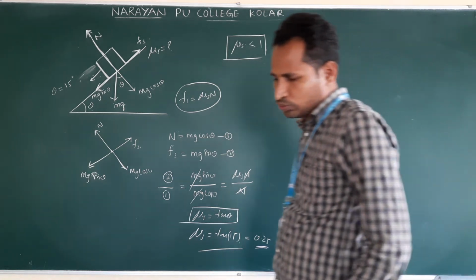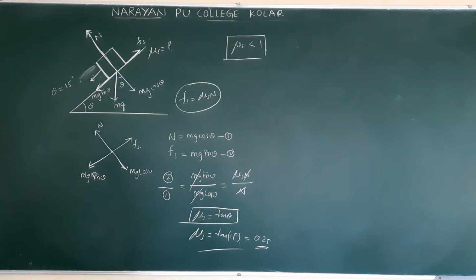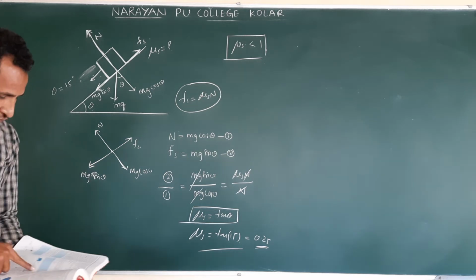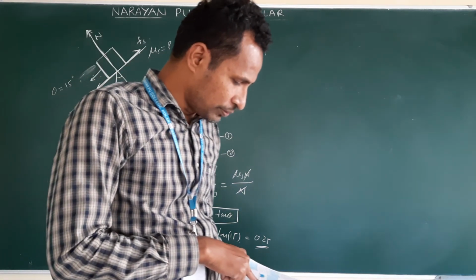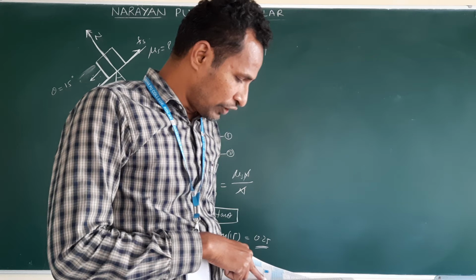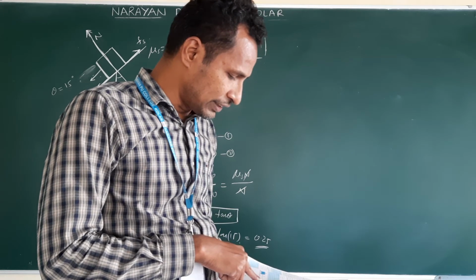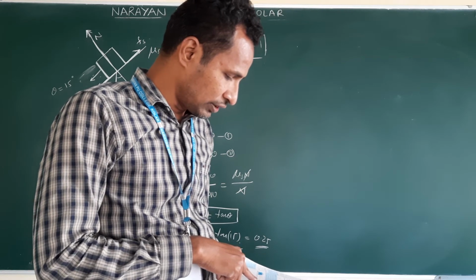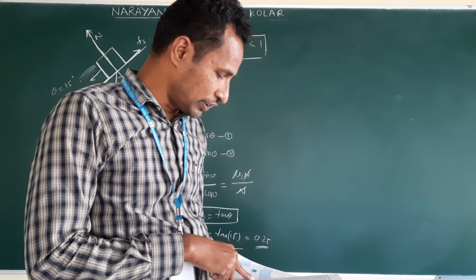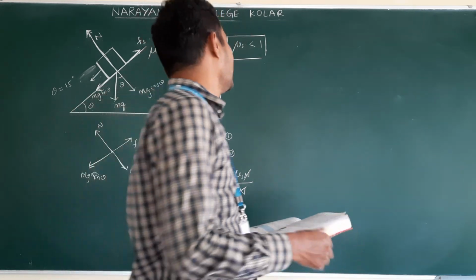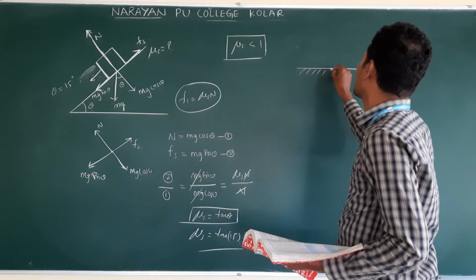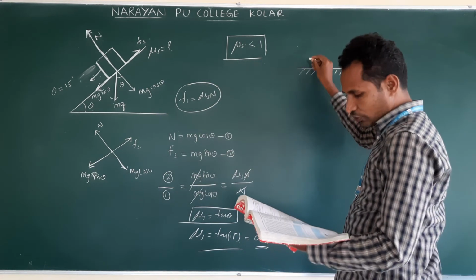Okay? Now we'll see another example problem, the ninth one. What is the acceleration of the block and trolley system shown in the figure? If the coefficient of kinetic friction between the trolley and the surface is 0.04, what is the tension in the string? Take g equal to 10 meters per second squared, neglect the mass of the string. They gave a figure like this. This is one surface. There is a trolley.